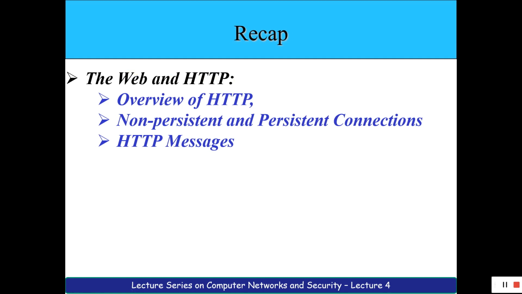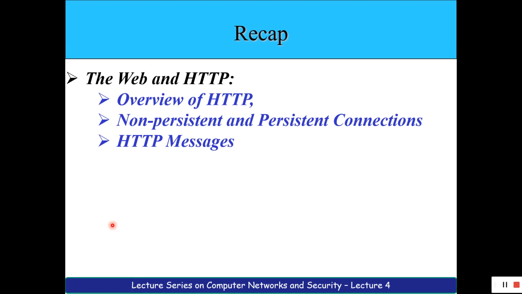An HTML file is also considered an object itself. Those objects are sent from the server to the client. For a client to request a particular object from the server, you have a protocol running, and that protocol is called the HTTP protocol, correct?